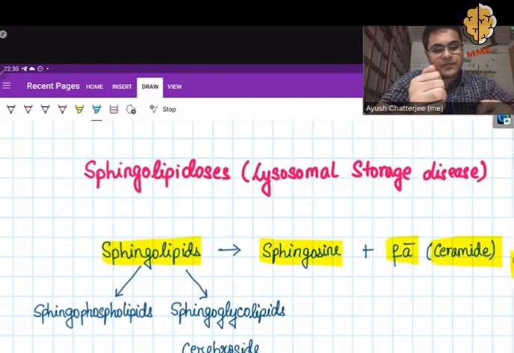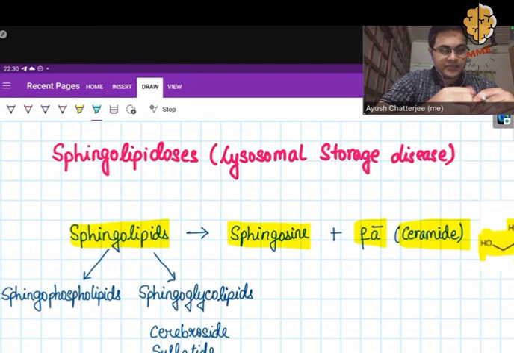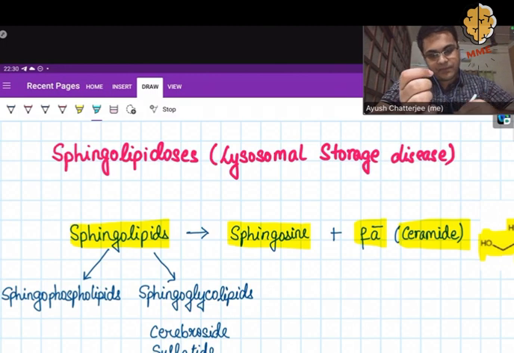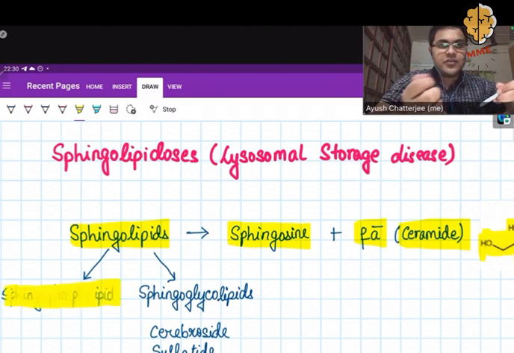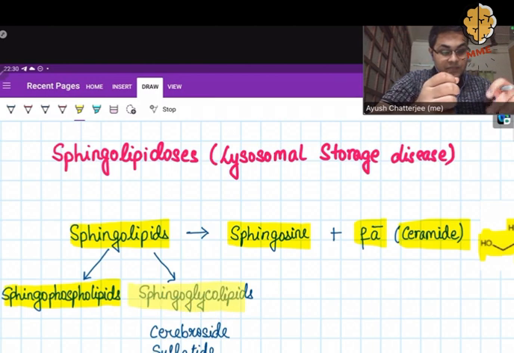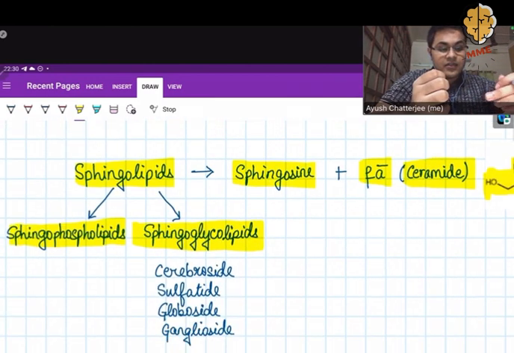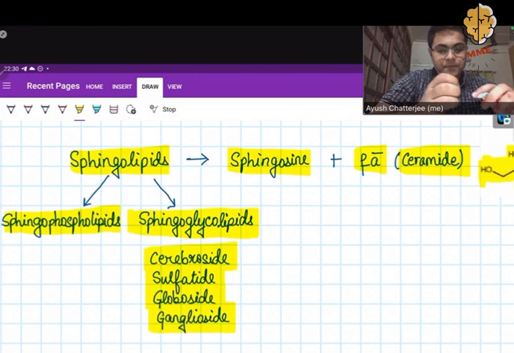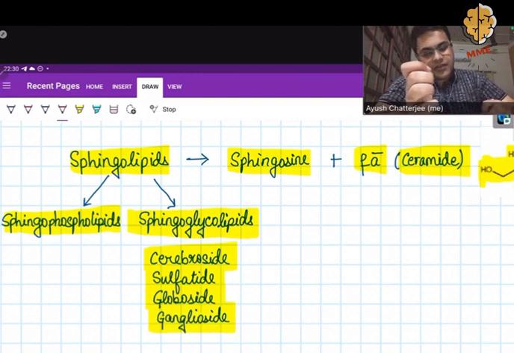Now, sphingolipids can be broadly divided into two types depending on the group which is added in addition to the ceramide. If a phosphate group is added to ceramide, we get sphingophospholipid, and if a sugar group is added, it is known as sphingoglycolipid. Sphingoglycolipids can be further divided into four types: cerebroside, sulfatide, globoside, and ganglioside. In this video, we are mainly going to focus on cerebroside.